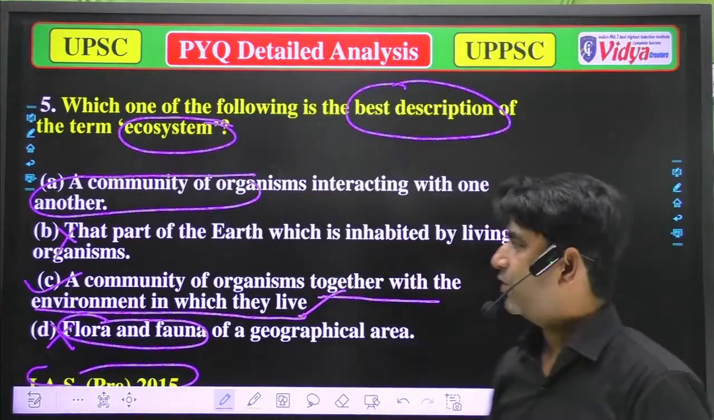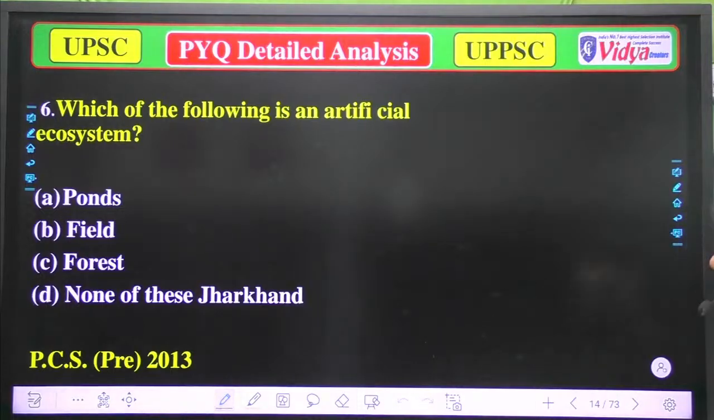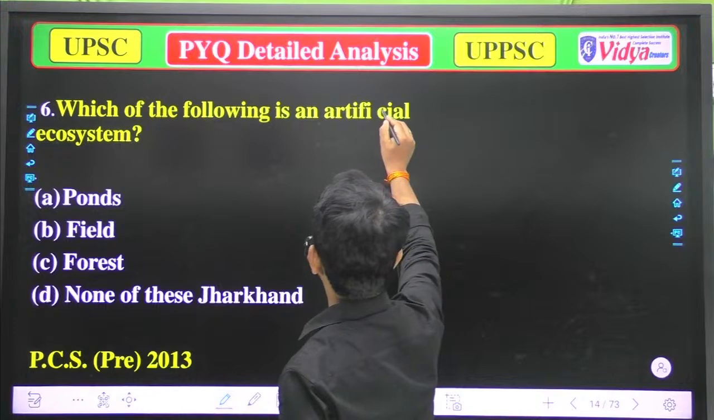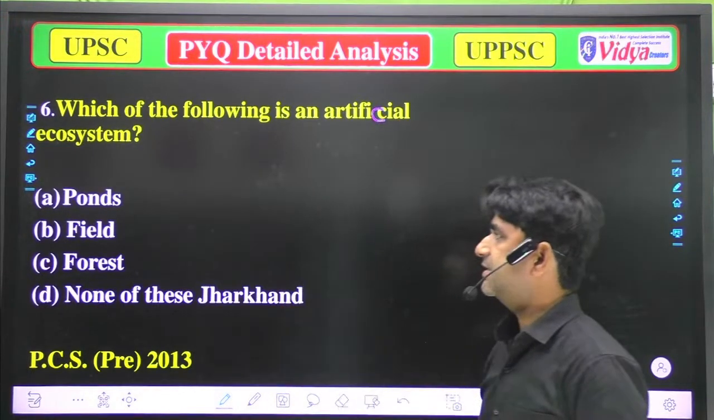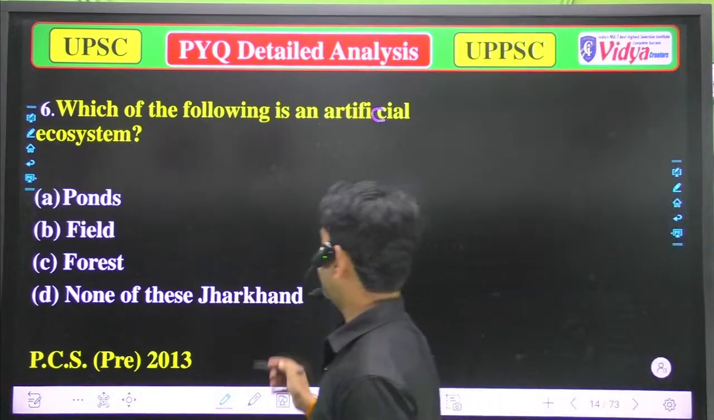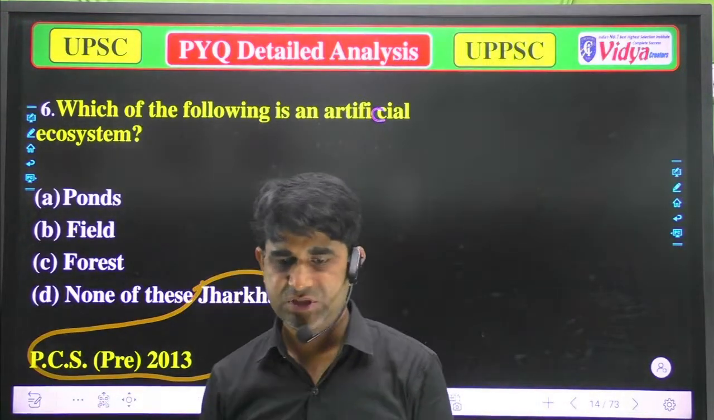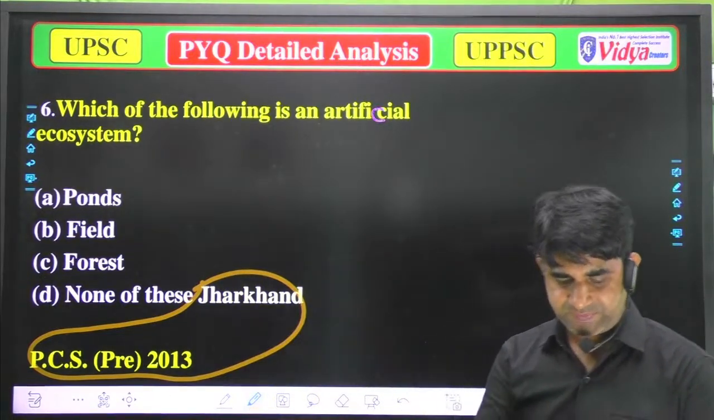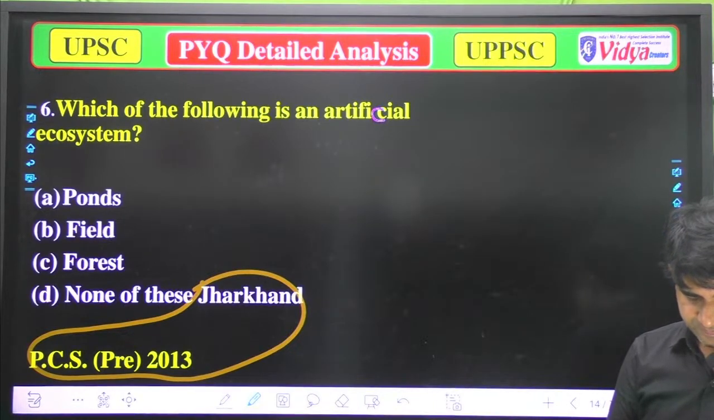Well, now we'll move to the next question. Which of the following is an artificial ecosystem? A, pond, B, field, C, forest, and D, none of the above. That question was asked in Jharkhand PCS 2013. Anyone who is live, then please try to attend these questions.